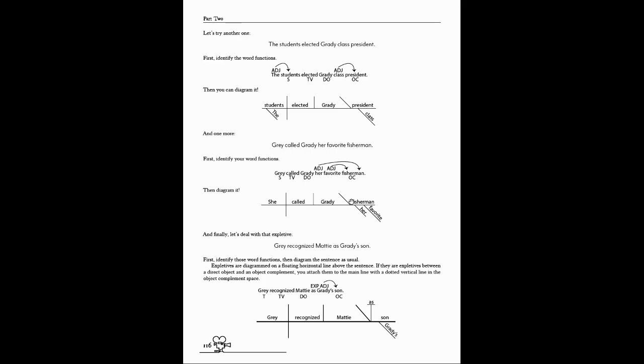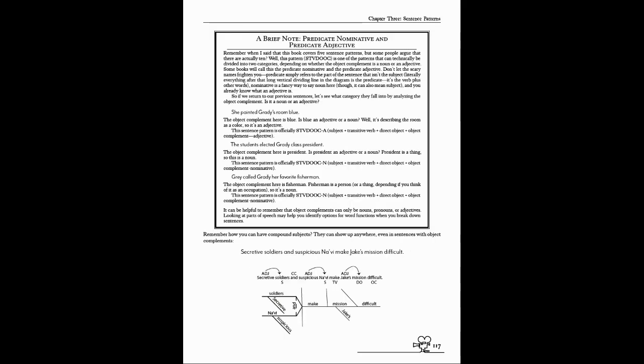But they kind of all look the same, right? She called Grady fisherman. Gray recognized Maddie's son. The students elected Grady president. So notice you should be able to read the basic words in the sentence across the top from left to right. And that's how you can test that your diagram is correct, right? You have the right words in the right spot.